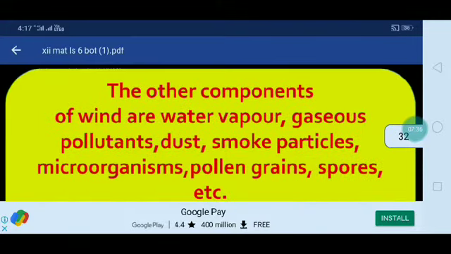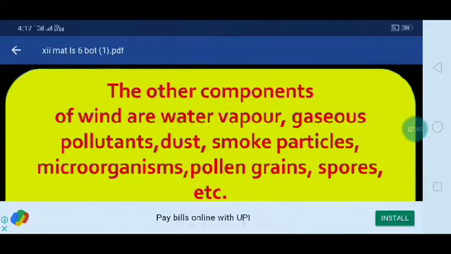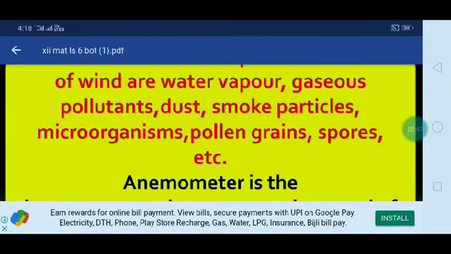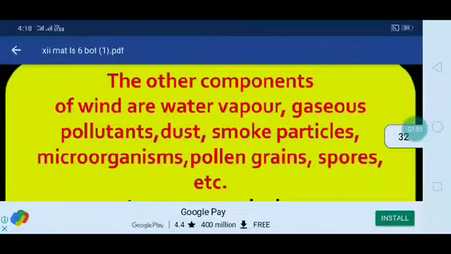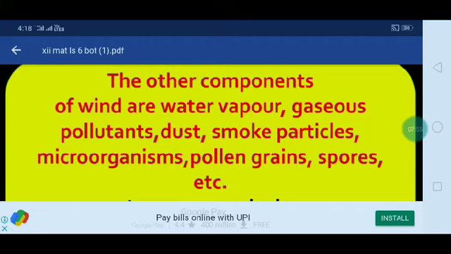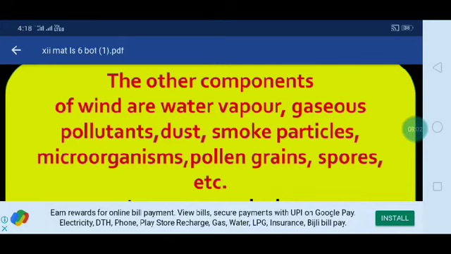The other components of wind are water vapor, gaseous pollutants, dust, smoke particles, microorganisms, pollen grains, spores, etc. These are mostly present in air also. Water vapor is present, gaseous pollutants are also present, and dust, smoke particles, microorganisms, pollen grains and spores are there.